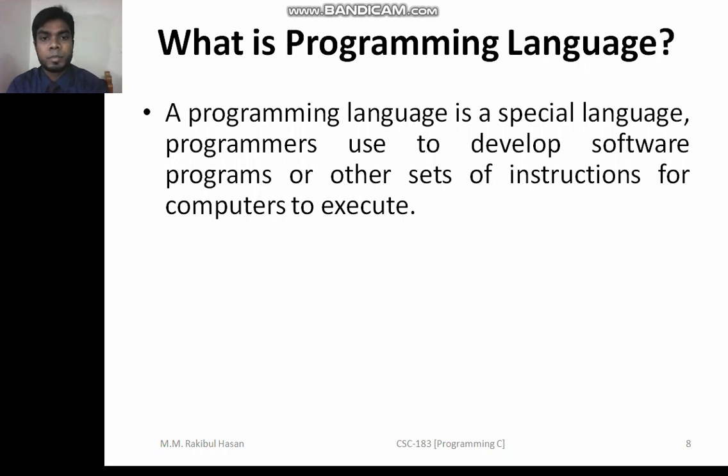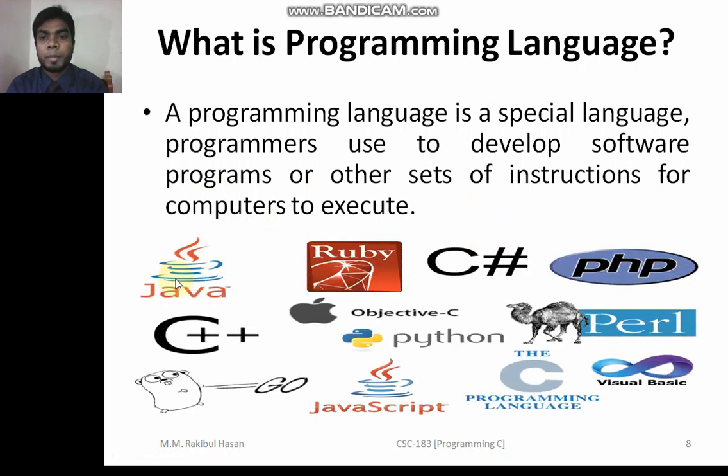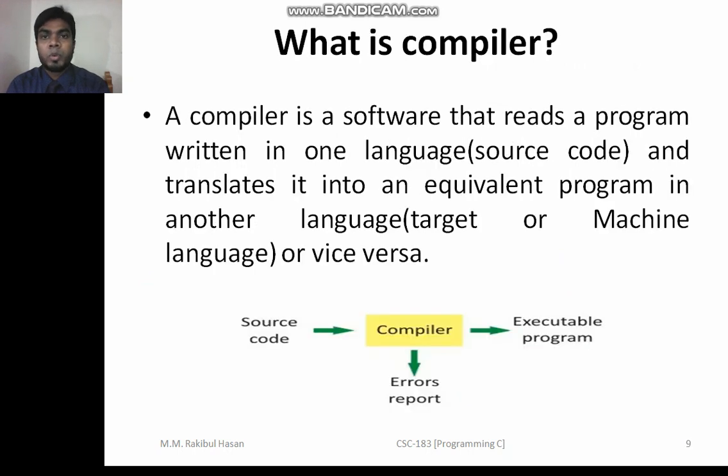So let's see some examples of programming languages, right? So think about Java, Ruby, C Sharp, PHP, then C++, Python, Perl, C, Visual Basic. These are very popular programming languages. Now the last topic we are going to discuss in today's class is what is a compiler.